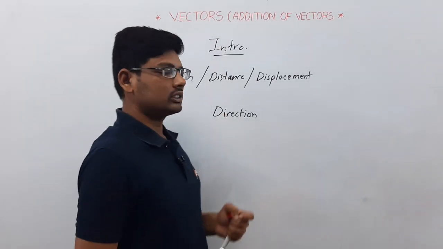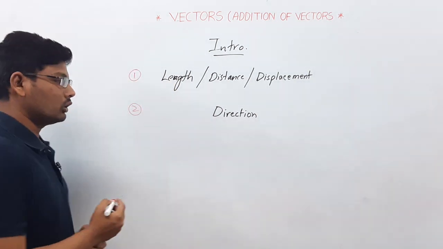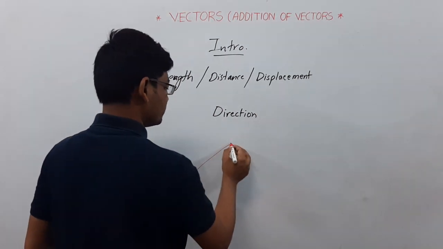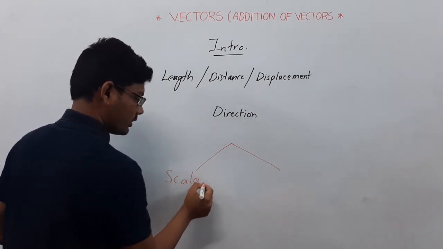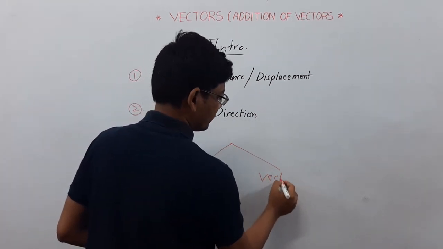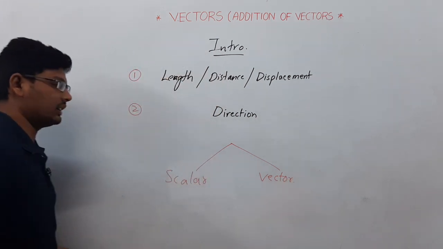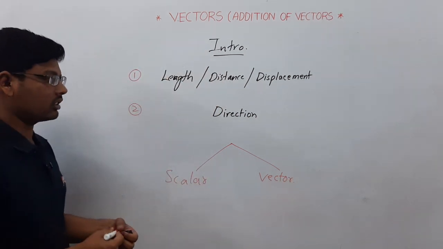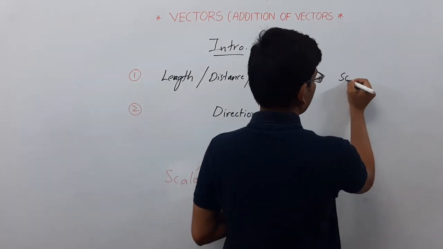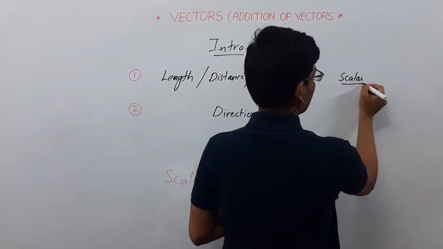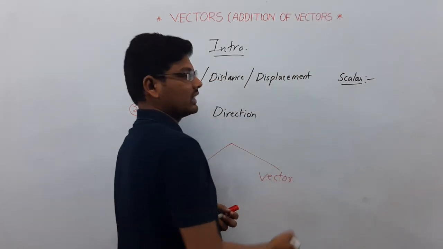In our vectors we have two quantities: scalar and vector. Scalar is nothing but a physical quantity.